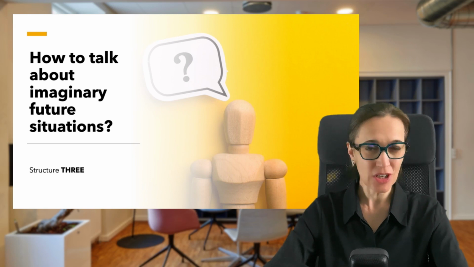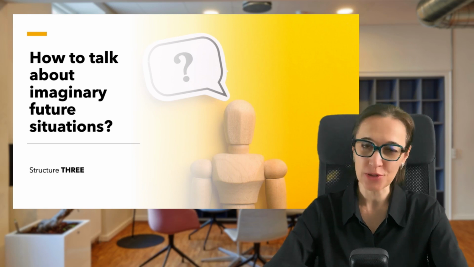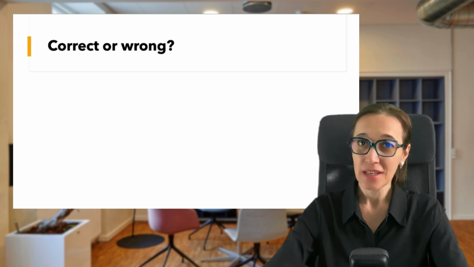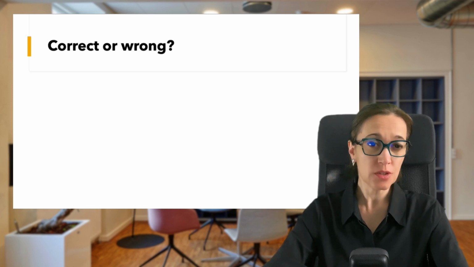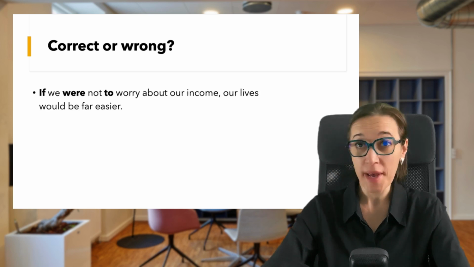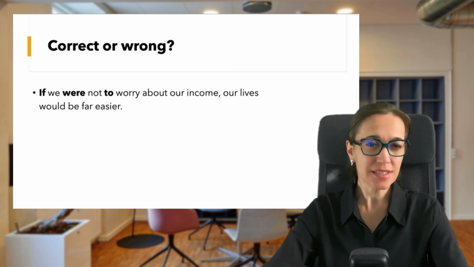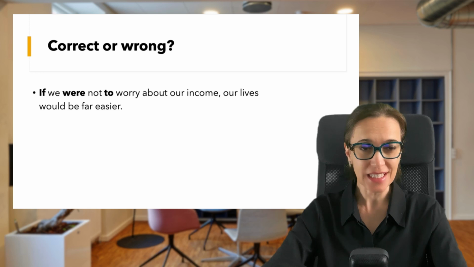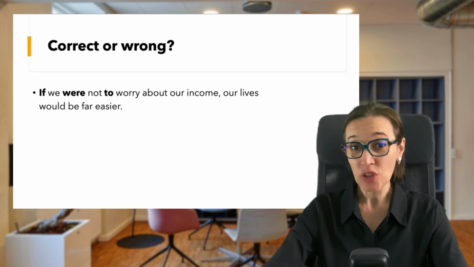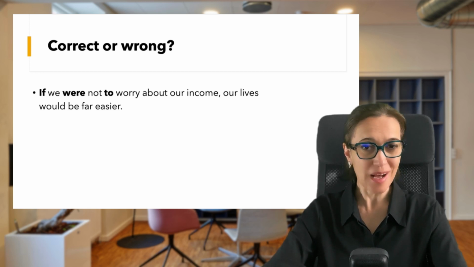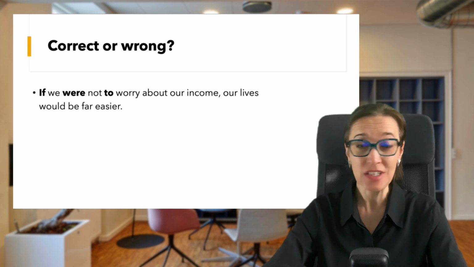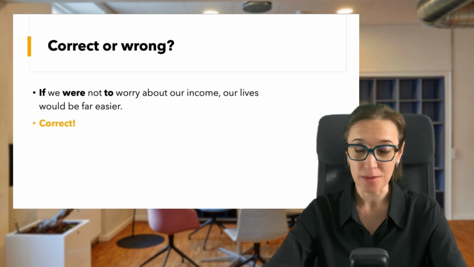Moving on, talking about imaginary future situations. These structures often use were to or were not to discuss scenarios that are purely speculative. Take a look. If we were not to worry about our income, our lives would be far easier. So, this is perfectly correct.